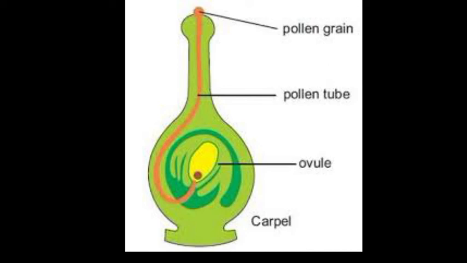As you see in the slide, the growth of a pollen tube toward the ovule during the process of fertilization in a flower is an example of chemotropism, and actually it is positive chemotropism. The pollen tube grows towards the sugary substances or chemicals secreted by the stigma of the carpel of a flower. So this is chemotropism.